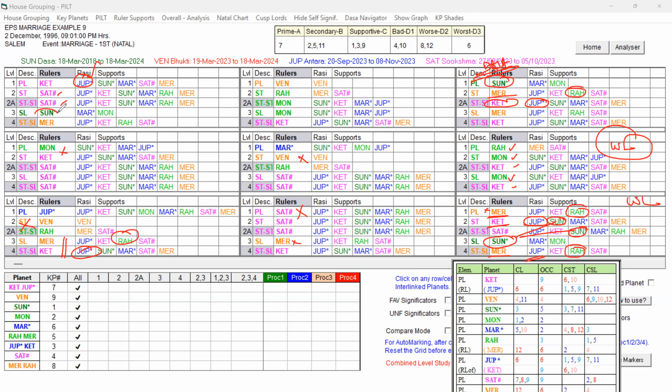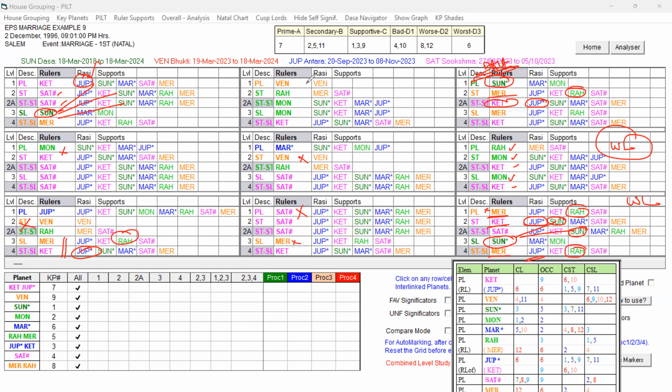And the sublord is Sun again. Sun is playing a role at all levels, in the supports. So Ketu also has Sun in its supports, in the sublord, and also in the supports. And Mercury also has Sun in the sublord and also in the supports. Sun is the Dasa lord, the important key planet, and Sun is playing a role for these planets. So that way it is good.